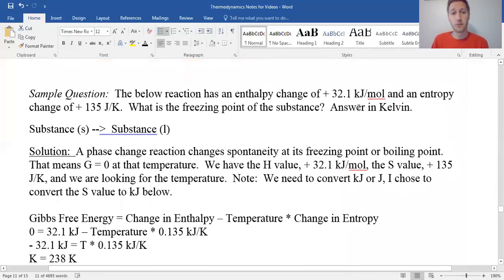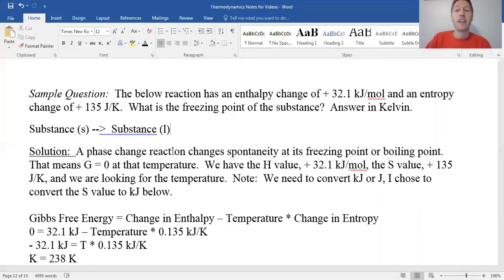Here's a couple sample questions for us to work out. These are like B-level questions for chemistry. Sample question: the below reaction has an enthalpy change of this value here and an entropy change of this value here. What's the freezing point? Answer in Kelvin. So again, the big idea is the Gibbs free energy equation allows us to solve for what the value of G is and also find out whether it's spontaneous or not.